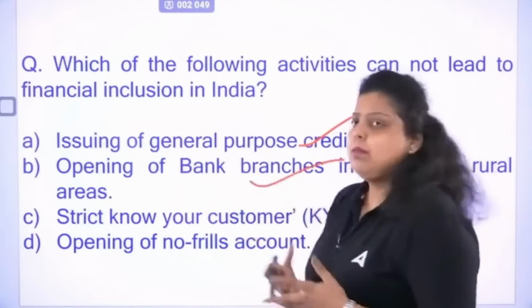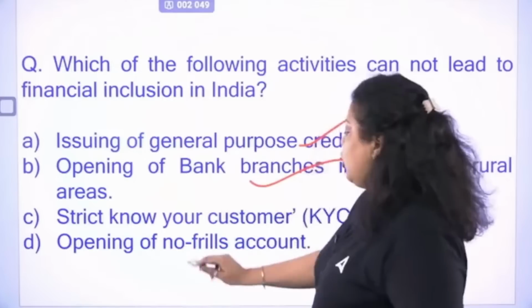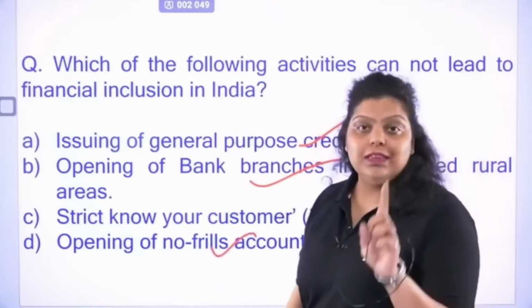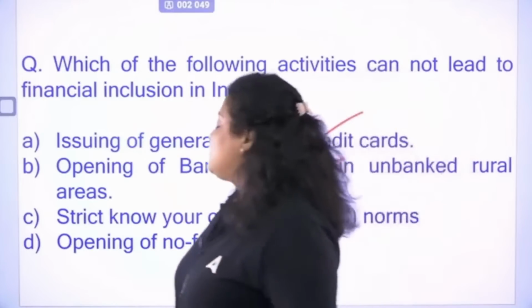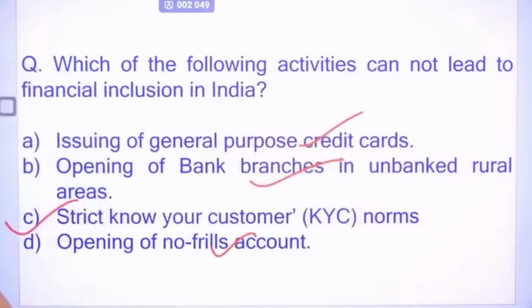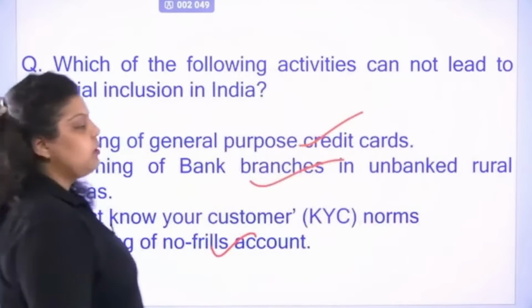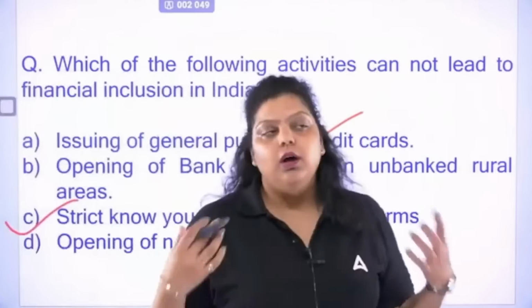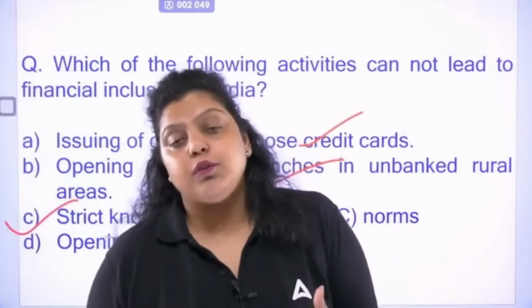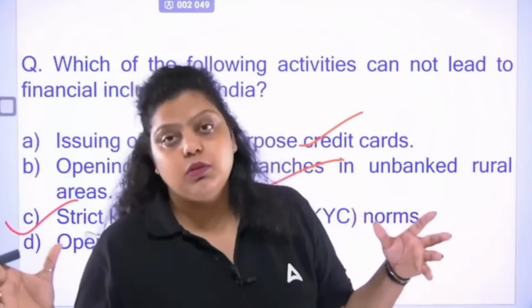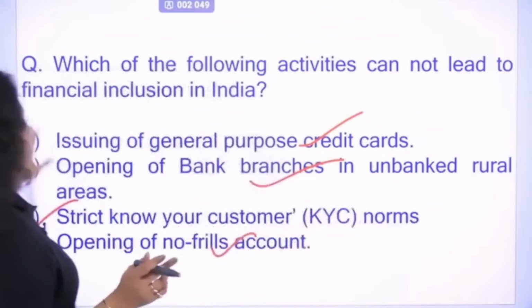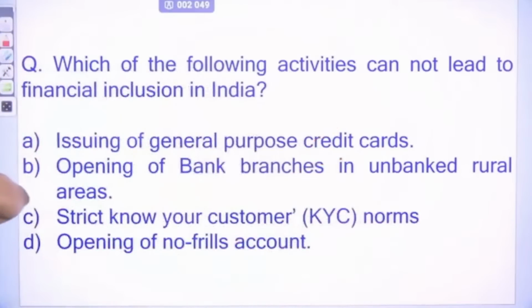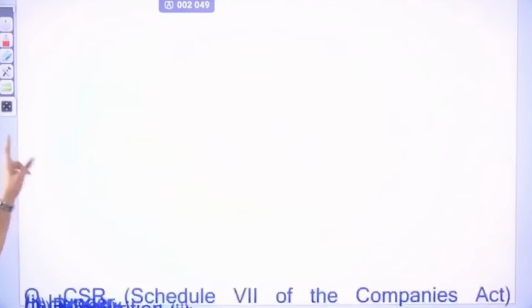Opening bank branches in unbanked areas, this is also a part. Opening a no-frills account. No-frills account means a zero balance account, okay? But strict KYC norms are there. If strict KYC norms are there, people will not be able to provide all the official valid documents, or certain kinds of restrictions will be created. And people will stop having the financial services and products because of this issue. So the right answer will be C. It is not going to help in financial inclusion.